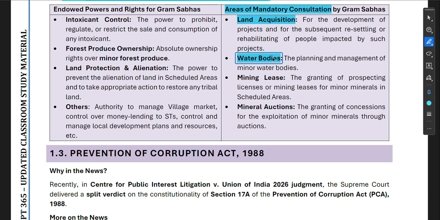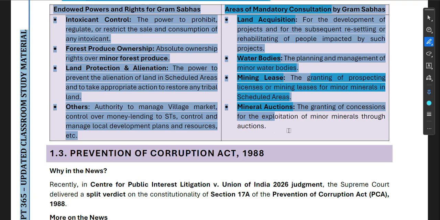Then water bodies, the planning and management of minor water bodies, then mining lease, the granting of prospecting licenses or mining leases for minor minerals in scheduled areas, then mineral auctions, the granting of concessions for the exploitation of minor minerals through auctions.